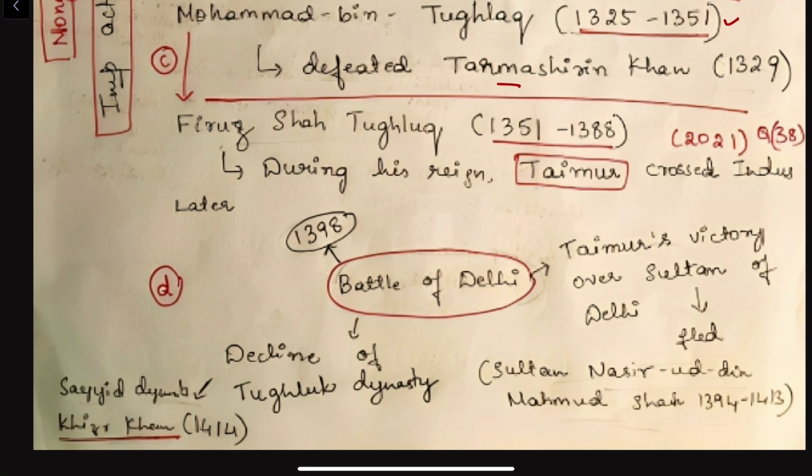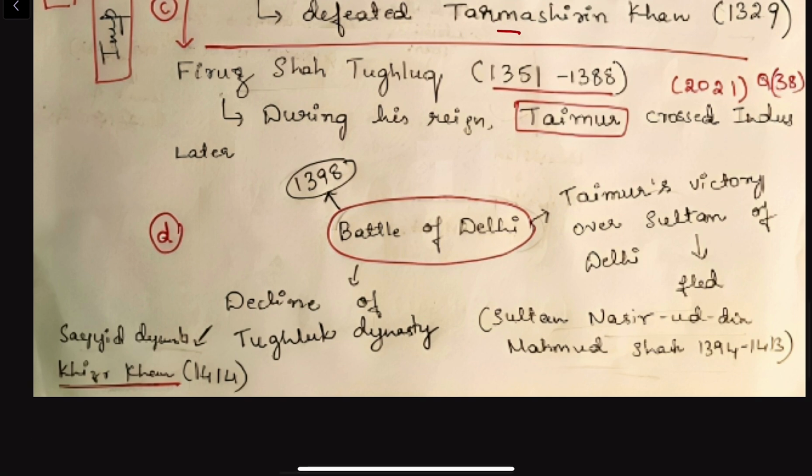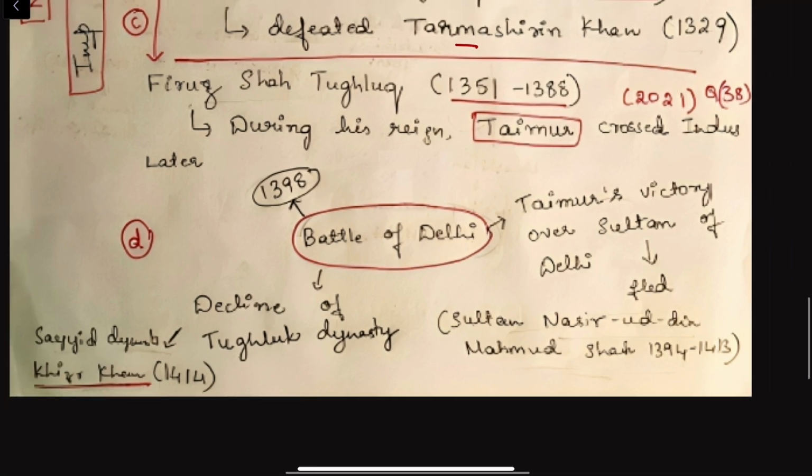The key takeaway from this incident is, though Muhammad bin Tughlaq faced the wrath of Mongols, he faced the attack from Mongols, he was able to defeat the Mongol army. He did not lose any territory, but he defeated the Mongol army. Then after Muhammad bin Tughlaq, during the reign of Firoz Shah Tughlaq, a new actor from the Mongol side comes into the picture.